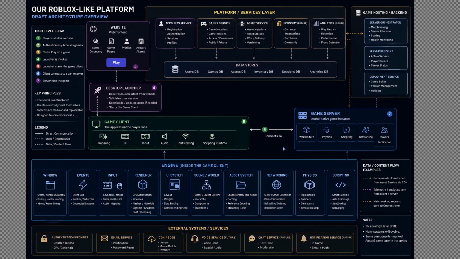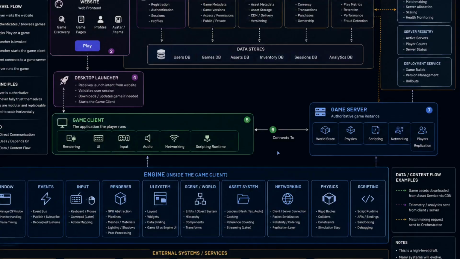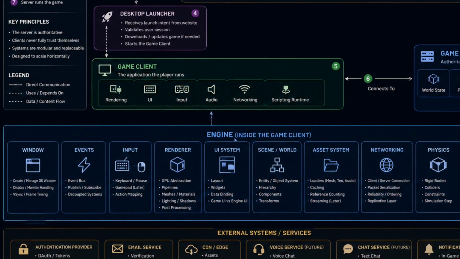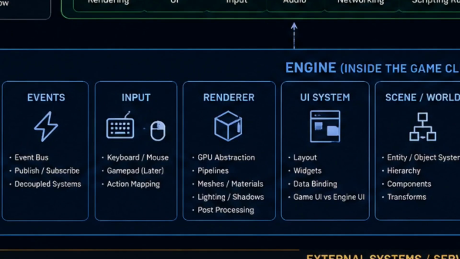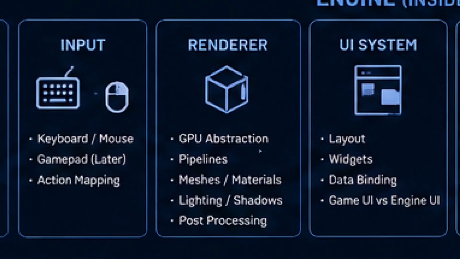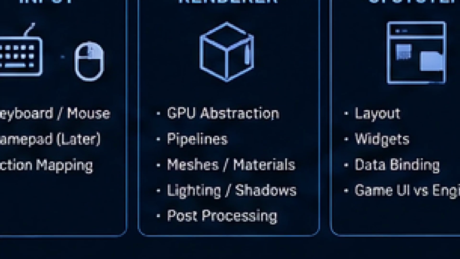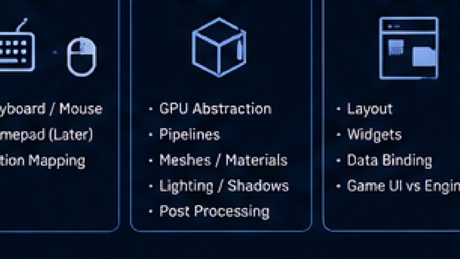Inside the client, we need the actual graphics engine. This takes our world, objects, meshes, materials, lights, cameras, and turns them into pixels. We'll eventually build systems for GPU initialization, render pipelines, meshes, materials, textures, cameras, lighting, instancing, and scene rendering, but we are going to start much smaller. Our first milestone won't be a giant Roblox world. It'll be a triangle, because every giant game engine has to start somewhere.